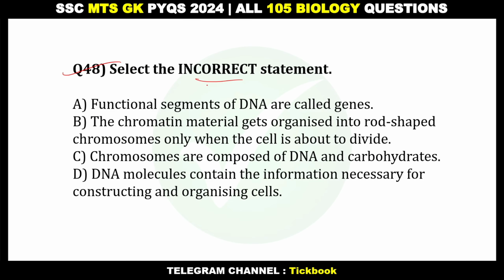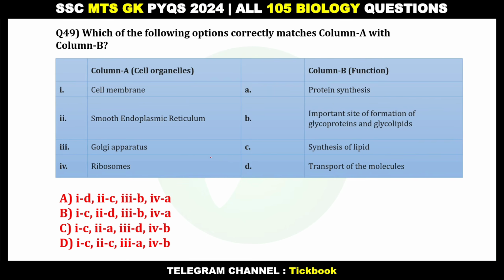48. Select the incorrect statement. Option number C, chromosomes are composed of DNA and carbohydrates. That is incorrect. 49. Which of the following options correctly matches column A with B? Option number A, 1D, 2C, 3B, 4A.